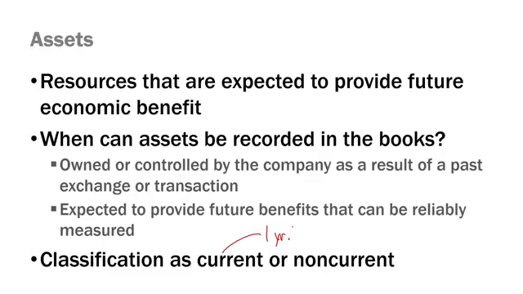And those that are non-current would be all of those other assets that we would expect to use in the business's operations or not turn into cash for substantially longer than a year's time.